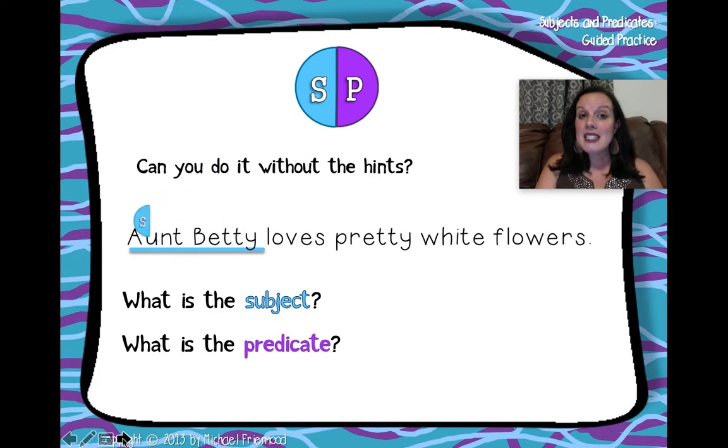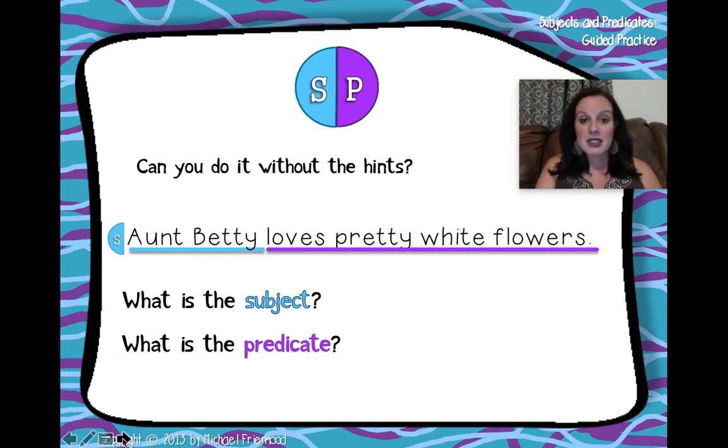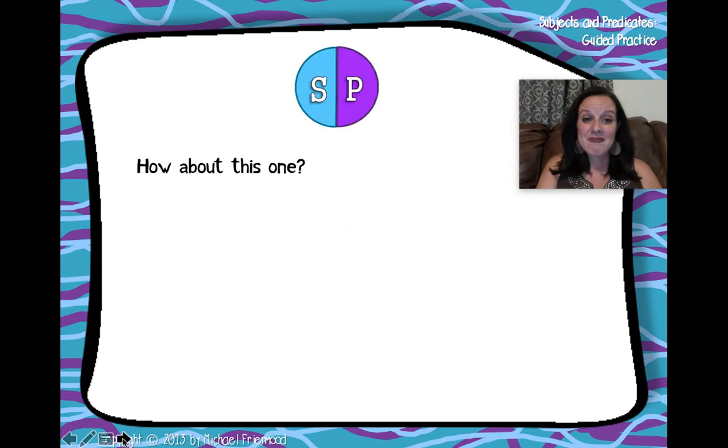Aunt Betty is the subject because who loves pretty white flowers? Aunt Betty. The predicate tells what the subject is doing. Yes, Aunt Betty loves pretty white flowers. And that was the predicate. Now it is a complete sentence.